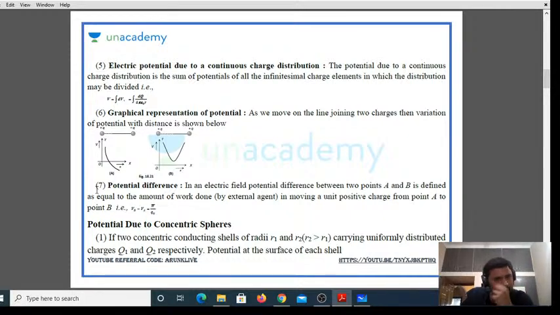Right? Potential due to concentric spheres. Sorry, before that, potential difference. Right? What do you mean by this potential difference? Right?